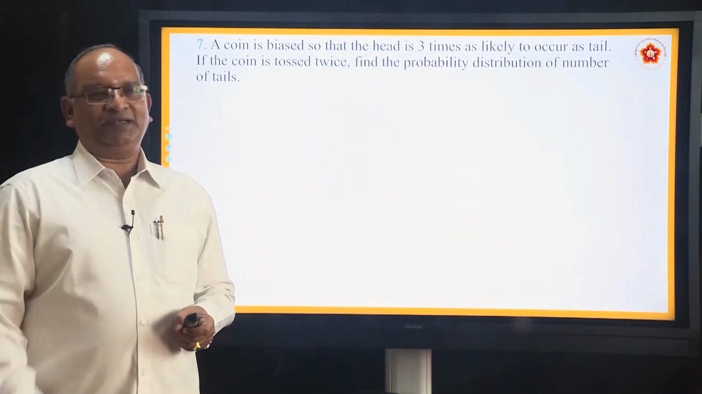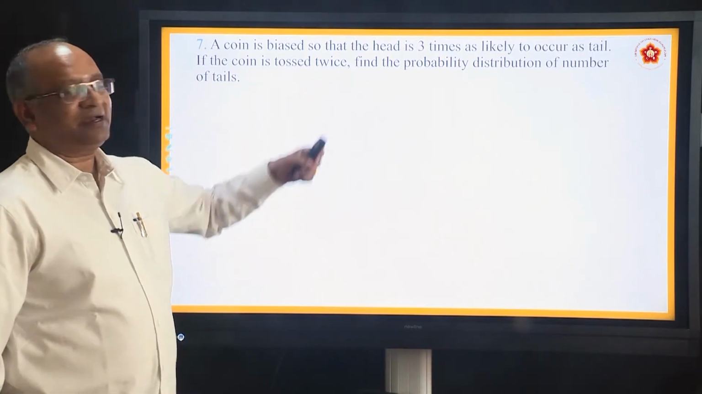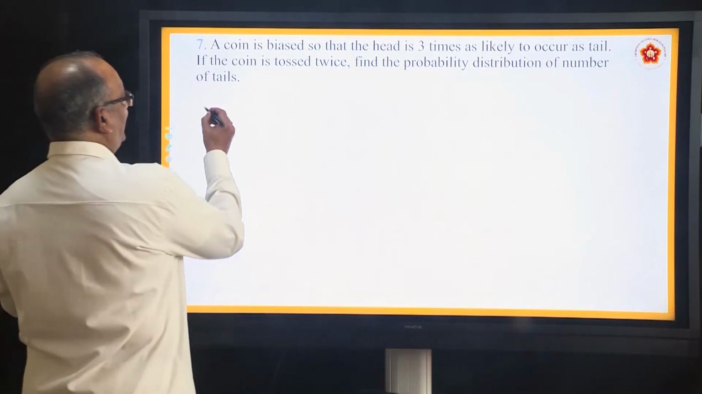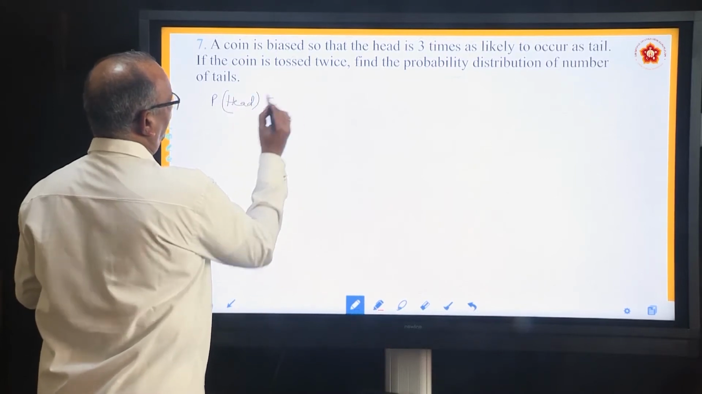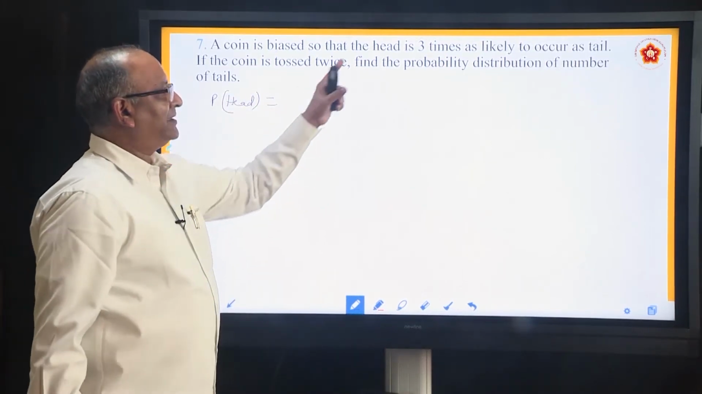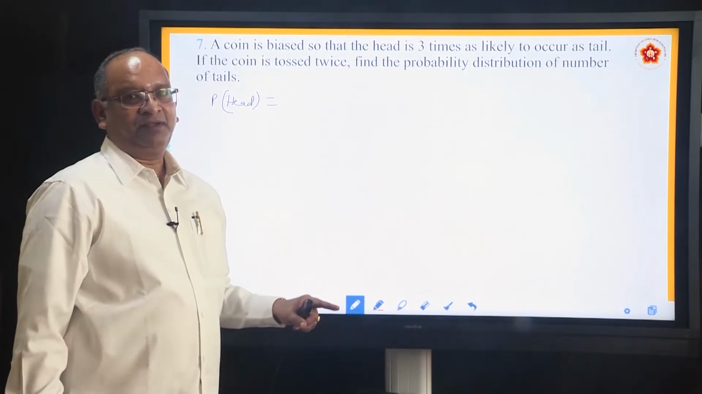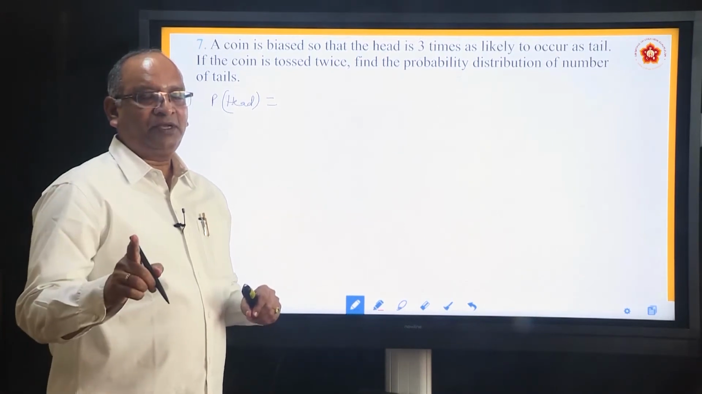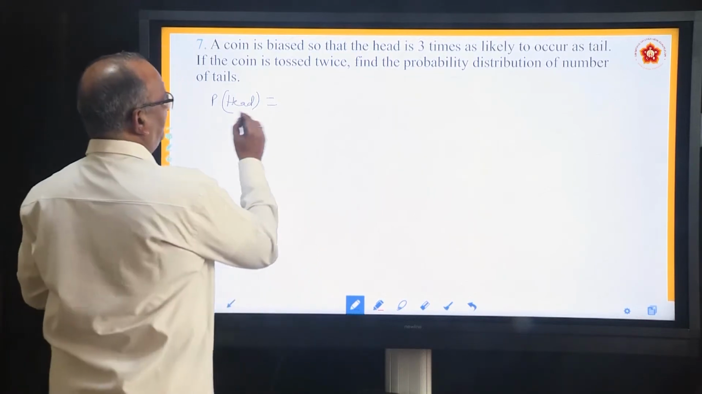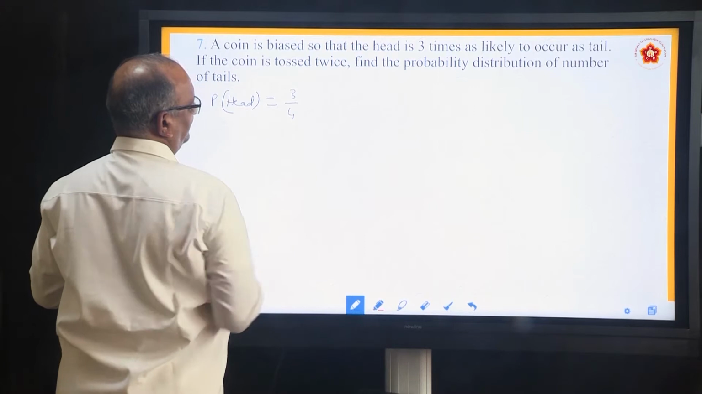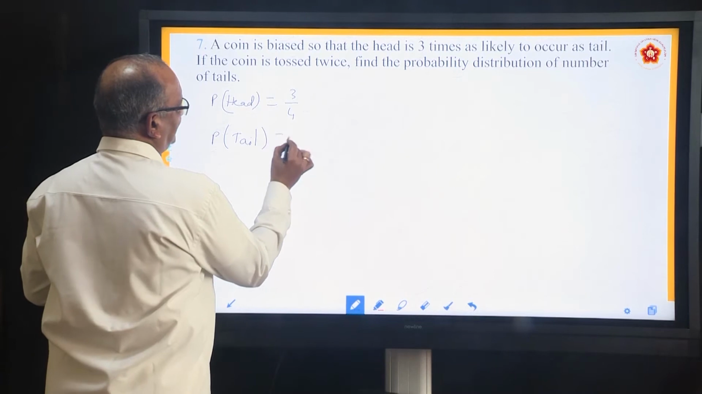So, if you toss a coin, since it is biased, he says head is 3 times as likely to occur as tail. So, what is the probability of getting a head? He says the chances of getting head is 3 times as likely to occur as tail. Means to get tail, if it is 1, 3 times of that is for head. So, 3 plus 1 makes it 4. So, we say the probability of getting head is 3 by 4. Similarly, probability of getting a tail is 1 by 4.